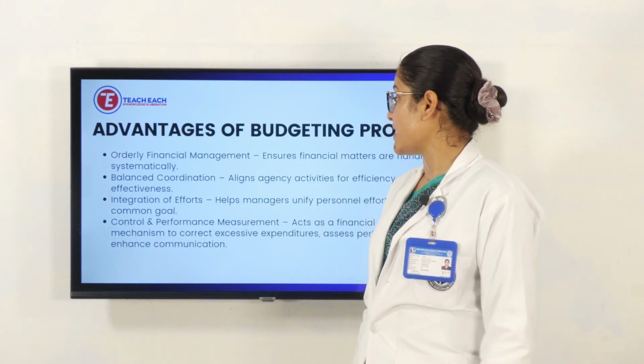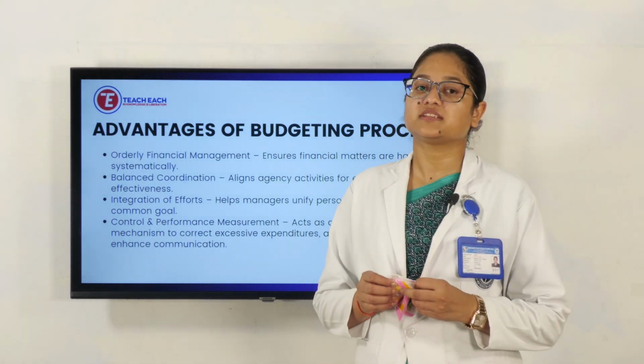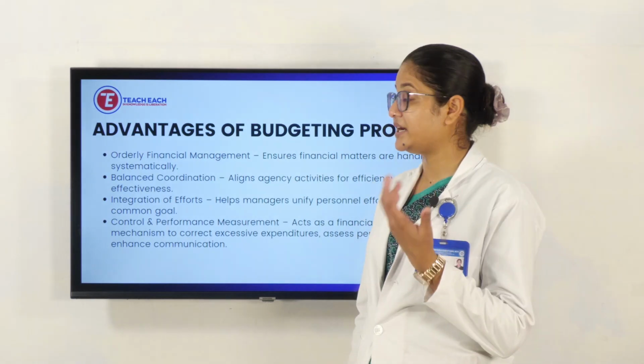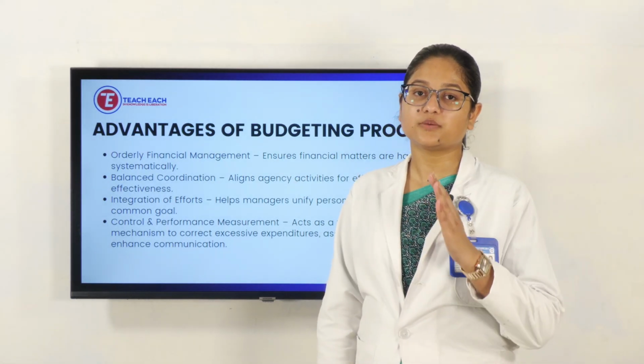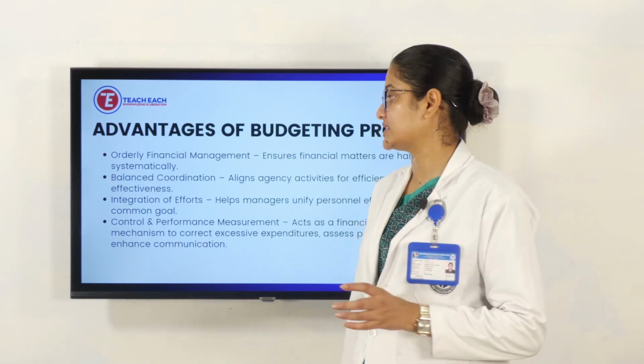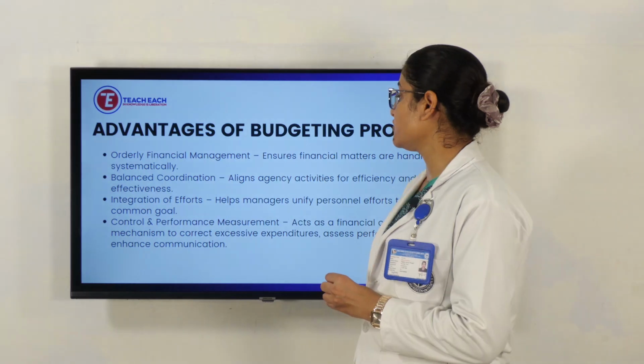Orderly financial management ensures finance matters are handled systematically, which means there will be one person or one team who are capable and maintaining all the things. For one program they should hire one person who can see those things. Balanced coordination, aligning agencies' activity for effectiveness.